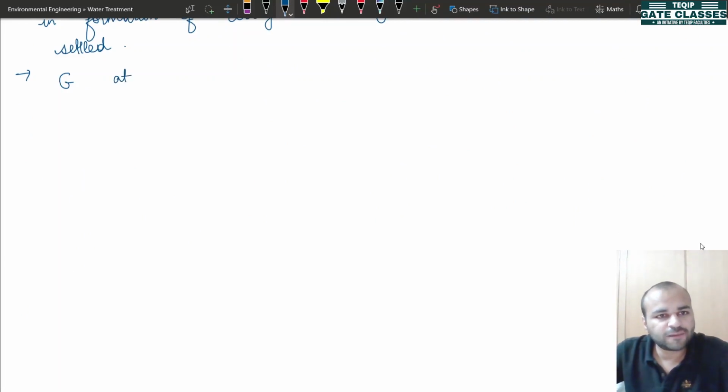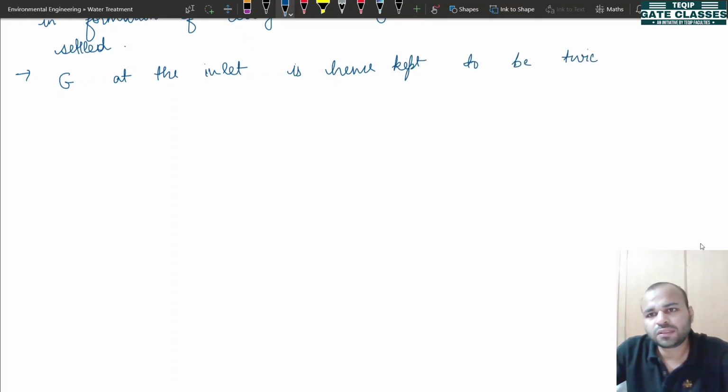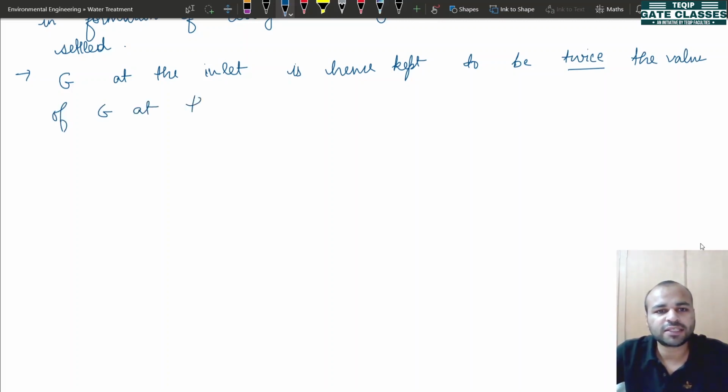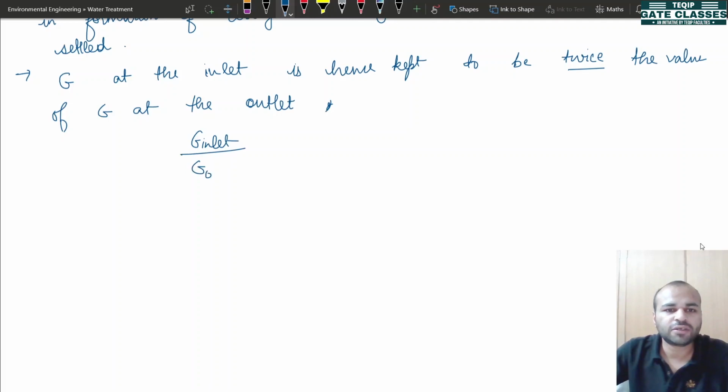So G at the inlet is kept at twice the value of G at the outlet section. Okay, G inlet by G outlet factor is 2.